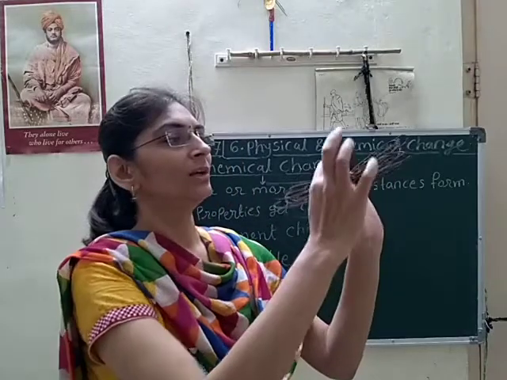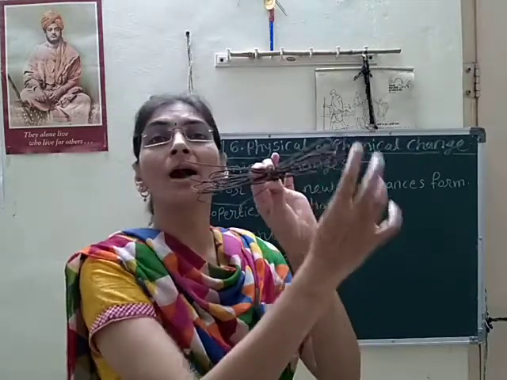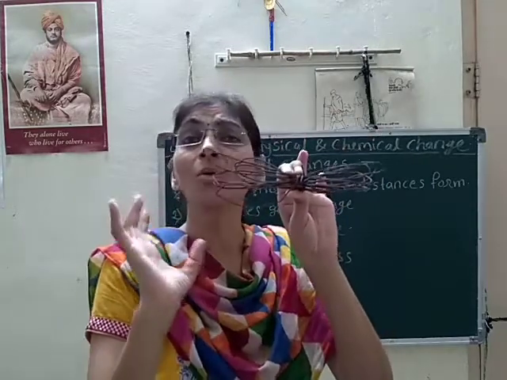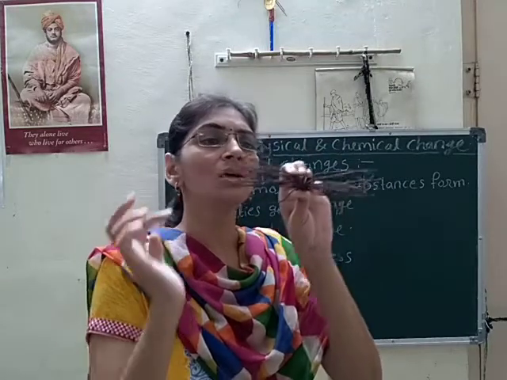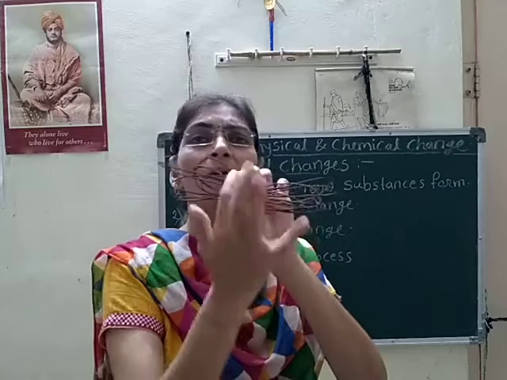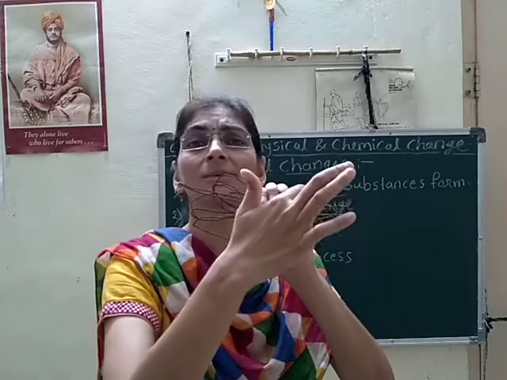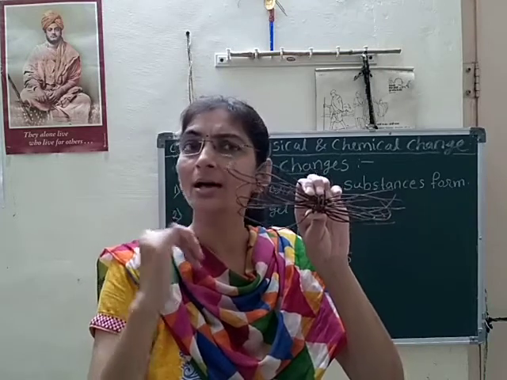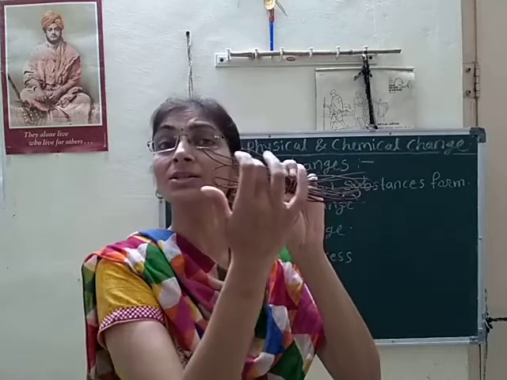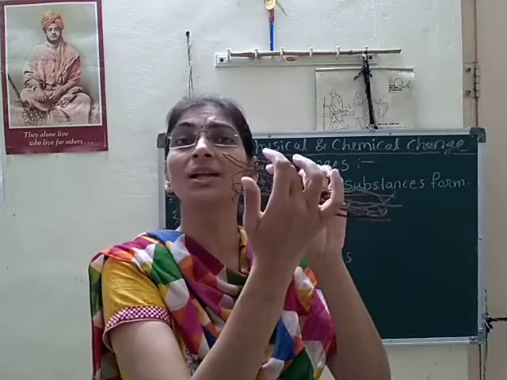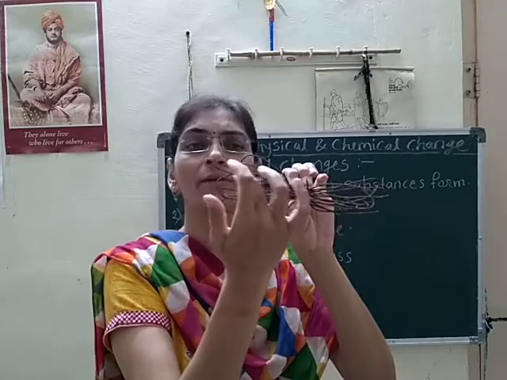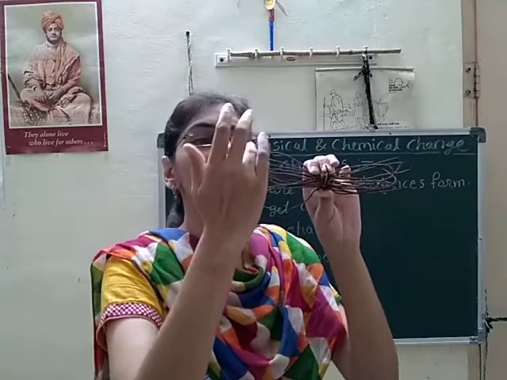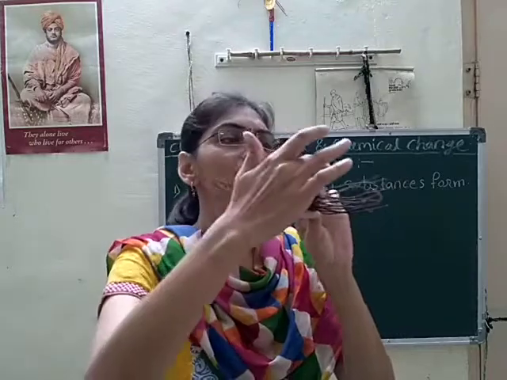I will show another example. See that, these iron wires have rusted, and due to that they have turned brown in color. This brown layer formed on the surface of the iron substance is nothing but iron oxide. It is a permanent change, as it is a chemical reaction with oxygen and moisture, oxygen and water vapor. Due to this permanent change, the substance gets corroded.